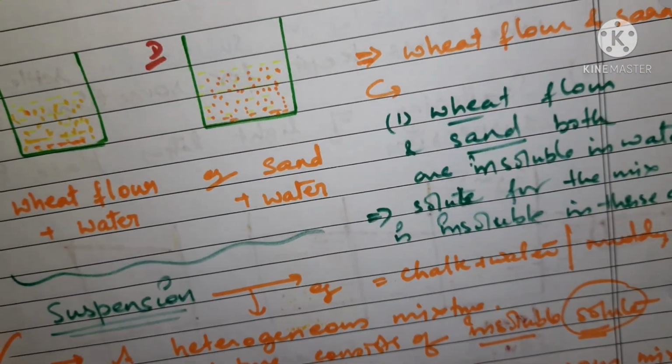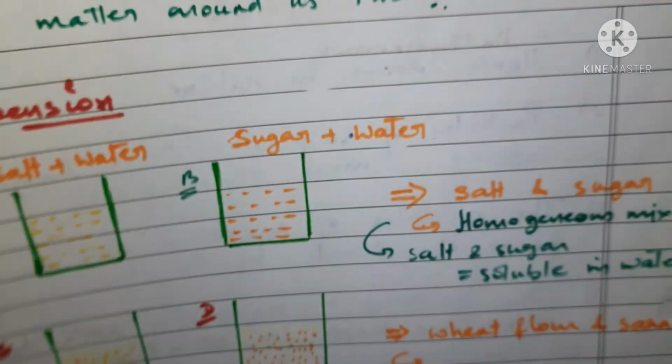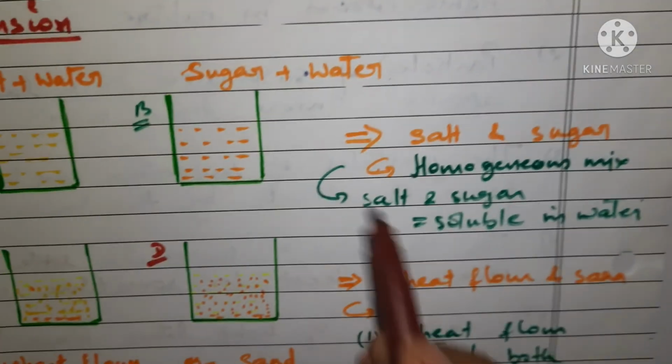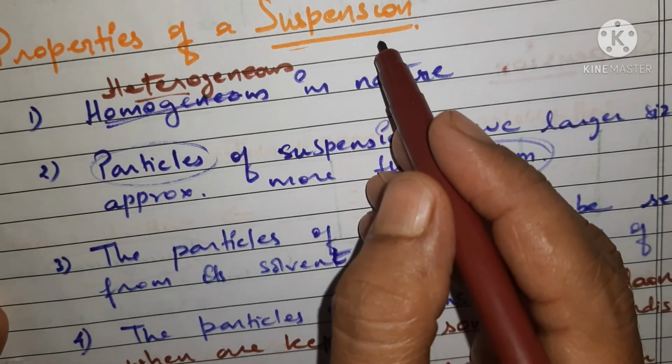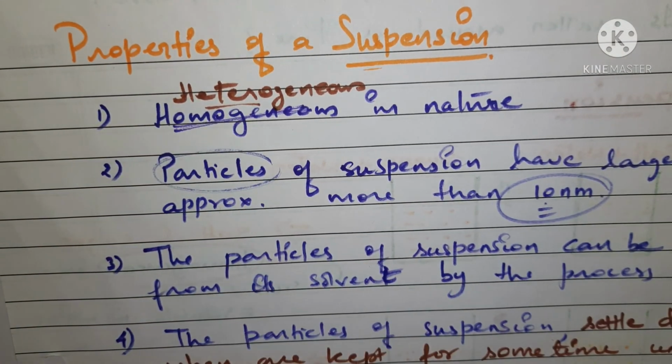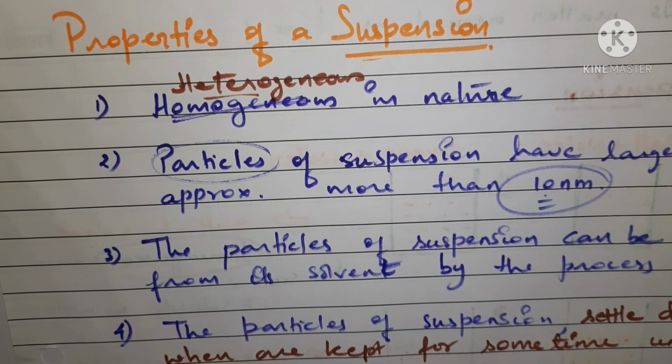As you have seen here, we have written it is heterogeneous in nature, right? So only the solutions are homogeneous in nature. Consider suspensions as heterogeneous. Why? Because there is non-uniformity of the particles throughout the composition, right?